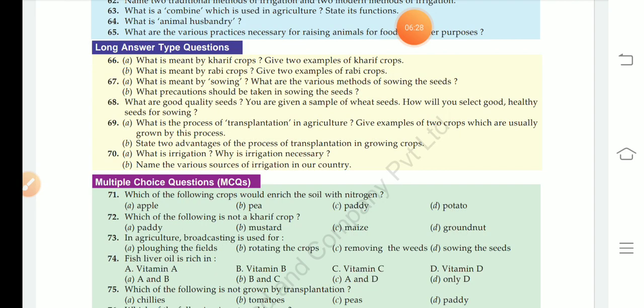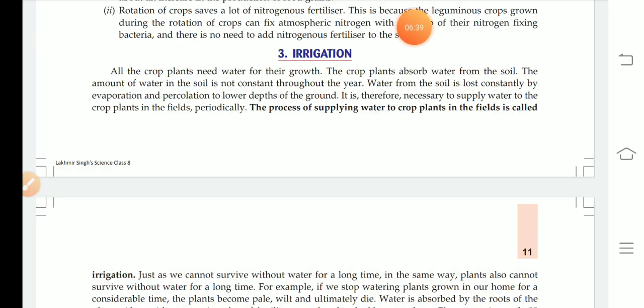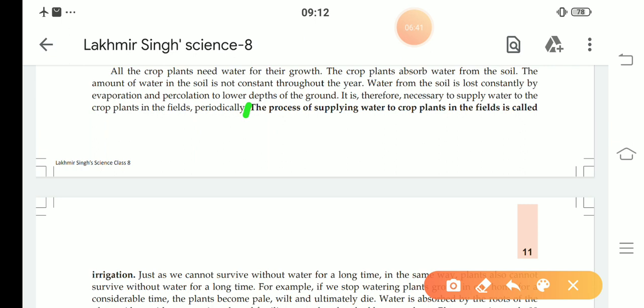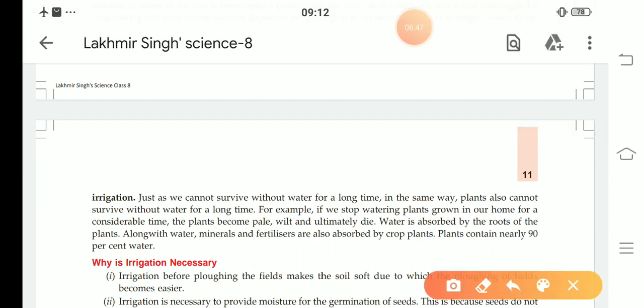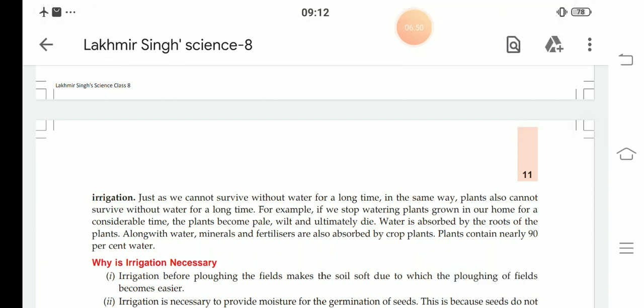Today our last question, question number 70, A part: what is irrigation? Why is irrigation necessary? The answer to this is on pages number 10 and 11. Irrigation: the process of supplying water to crop plants in the field is called irrigation. And why is irrigation necessary?